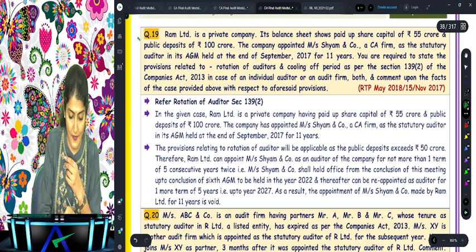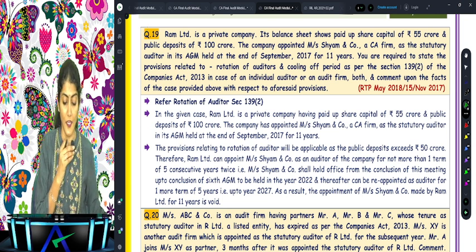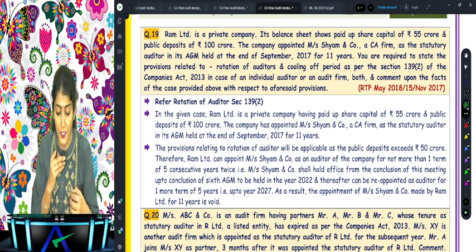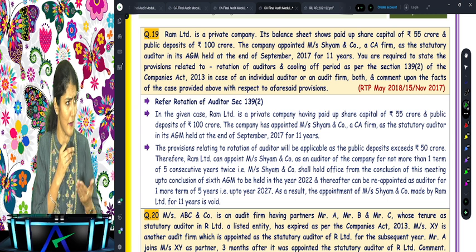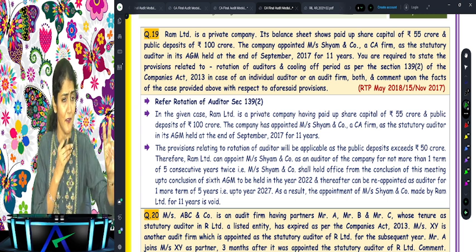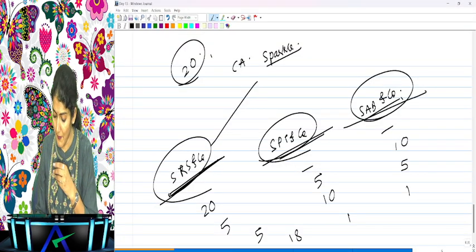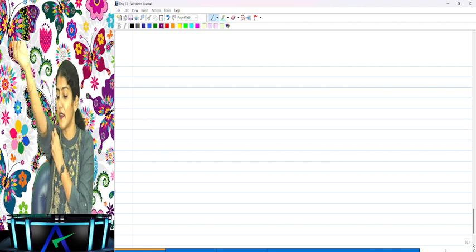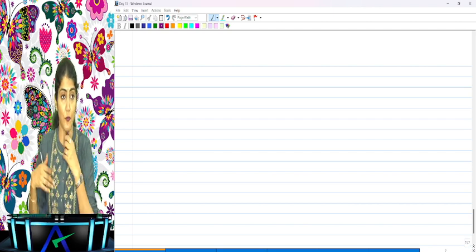Okay, right. So that completes our questions regarding the qualifications and the disqualifications of the company auditor. Now we will come to the questions regarding the appointment of the company auditor. Yesterday we saw some 60 plus questions, and we have already completed sections 141 and 144. Are you all with me? What we have completed discussing is section 139, section 141 and section 144.